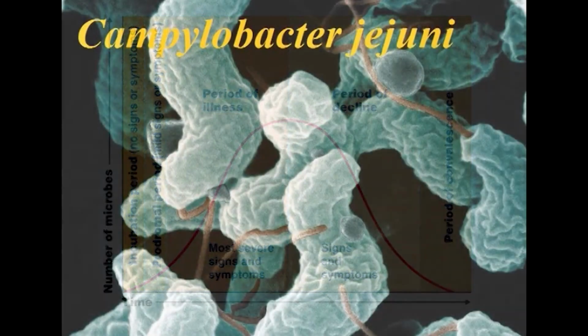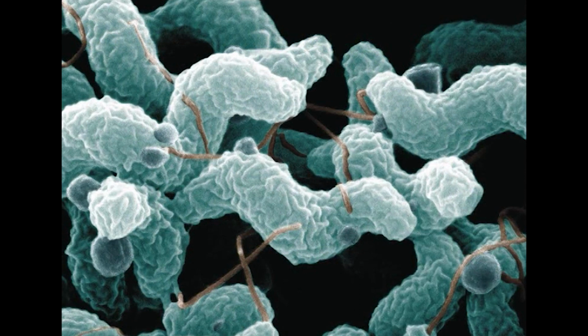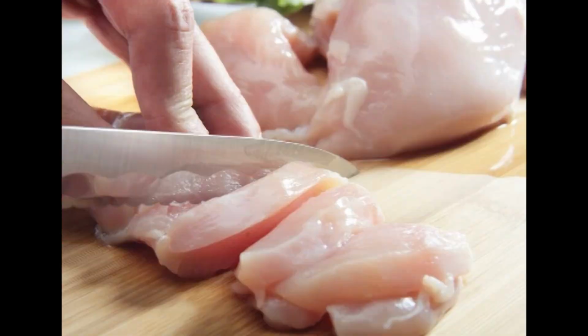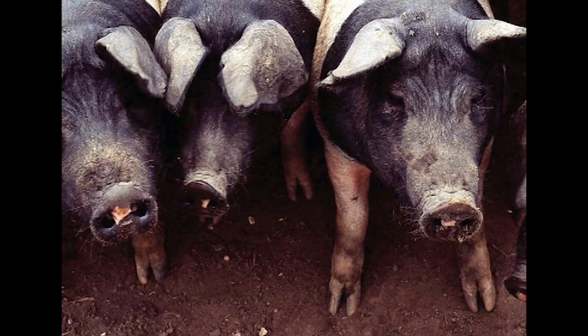So for Campylobacter, the incubation period is 2 to 3 days, but it may be as high as 7 to 10 days. Therefore, in order to ensure that the food is not contaminated with Campylobacter, it's important to take precautions like pasteurization of milk and proper cooking of foods, especially animal foods. Campylobacter is very common in animal foods like chicken, fish, poultry, pork, etc.